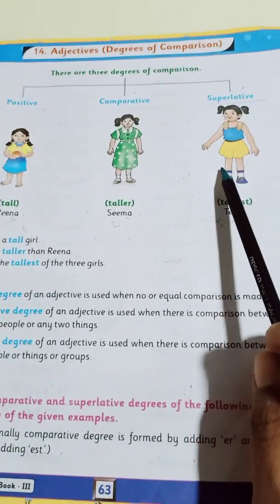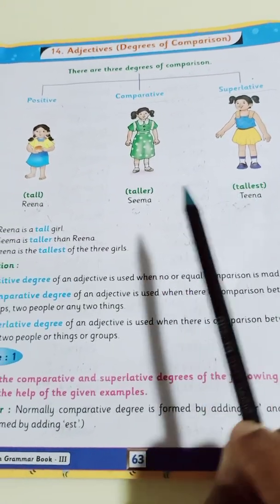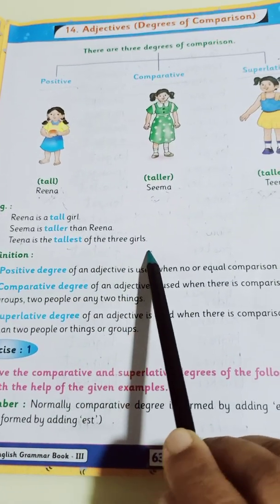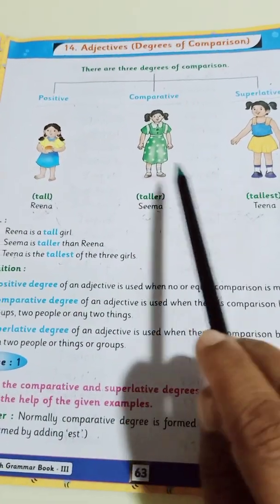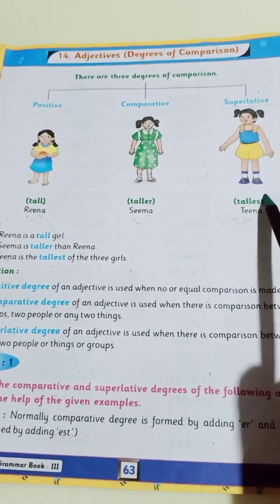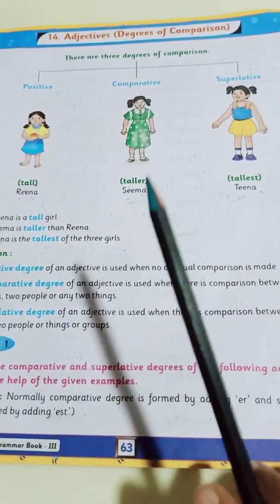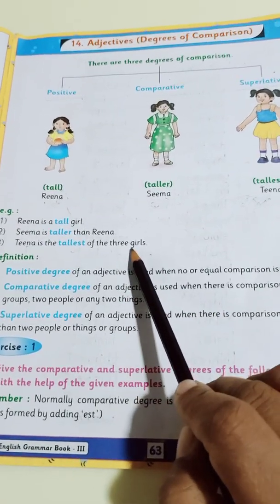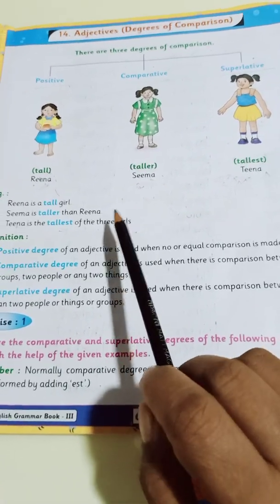And in the third picture, Tina is the tallest of the three girls. Good children. I believe that you have understood these examples clearly, right?